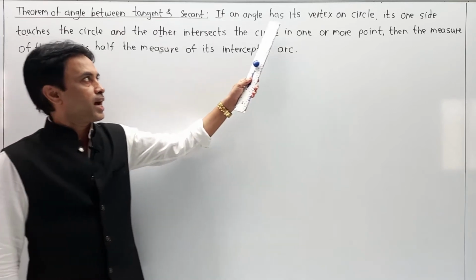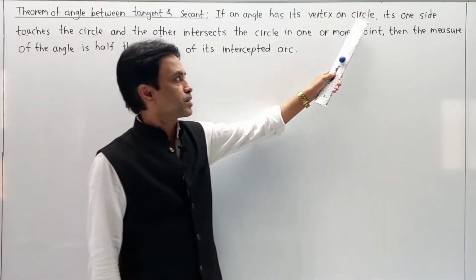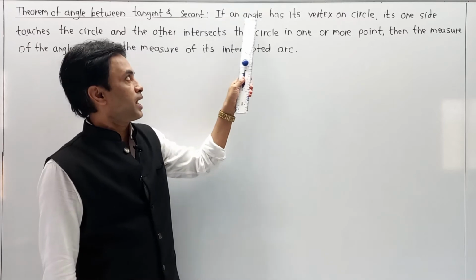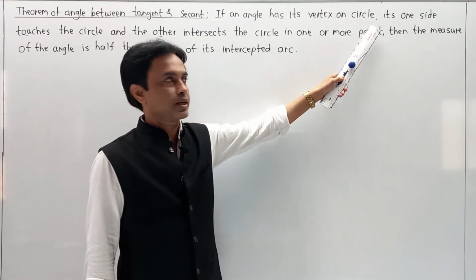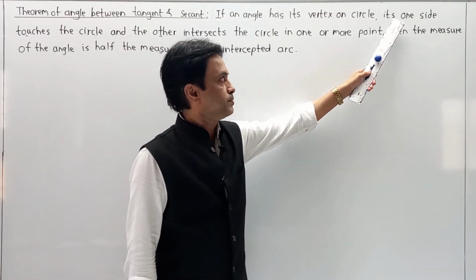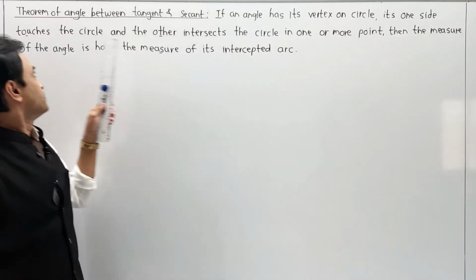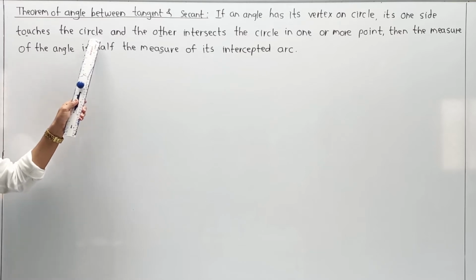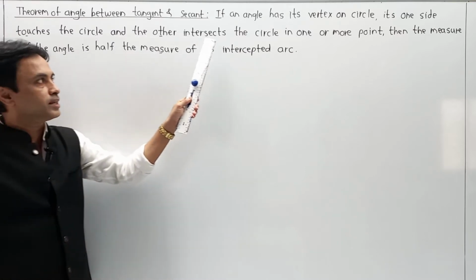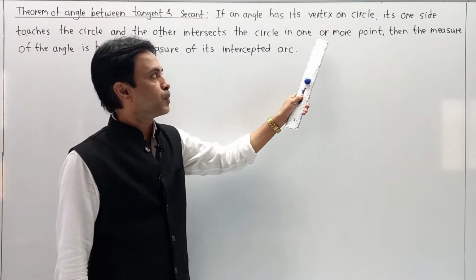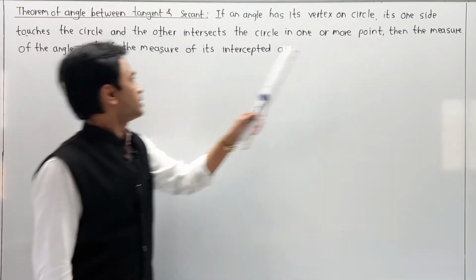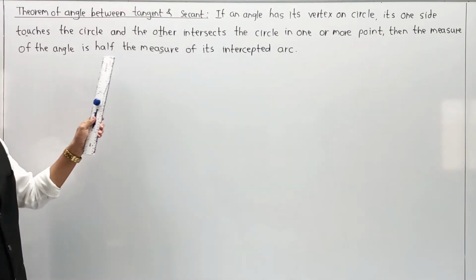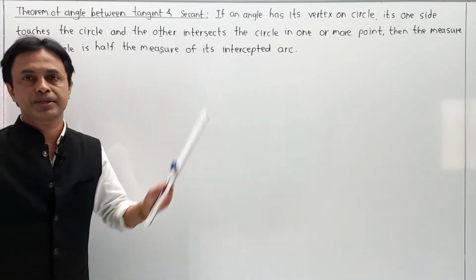If an angle has its vertex on a circle, I repeat, if an angle has its vertex on a circle, its one side touches the circle and the other intersects the circle in one or more points, then the measure of the angle is half of the measure of its intercepted arc.